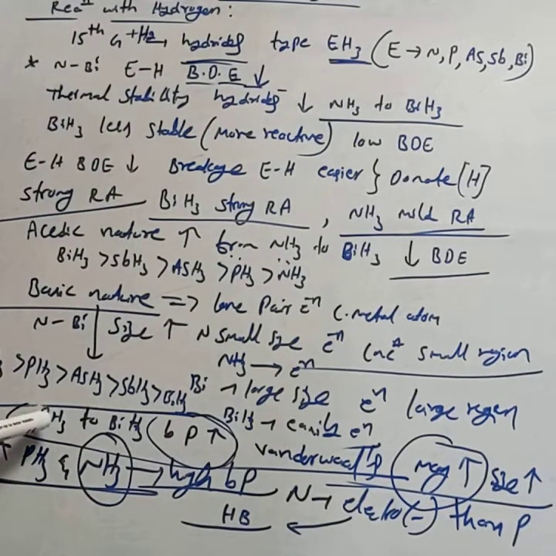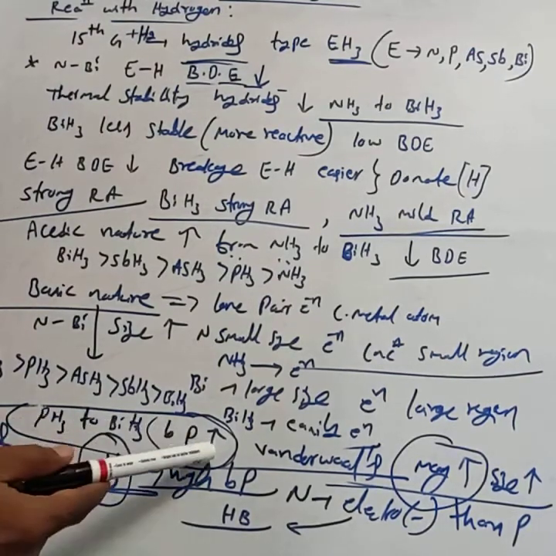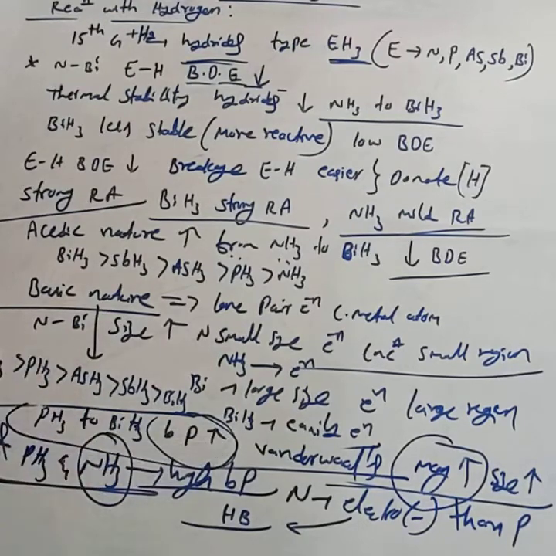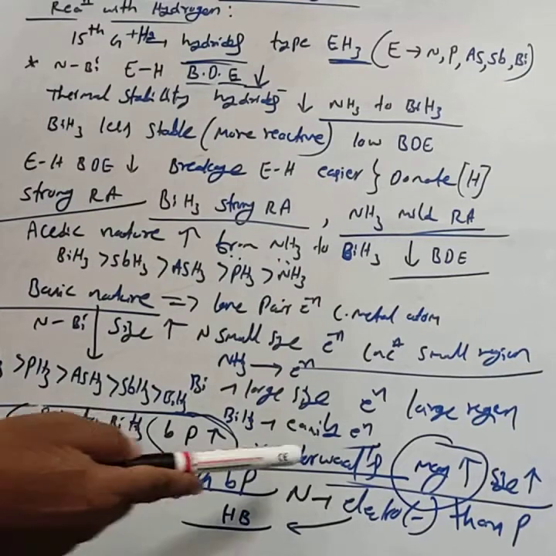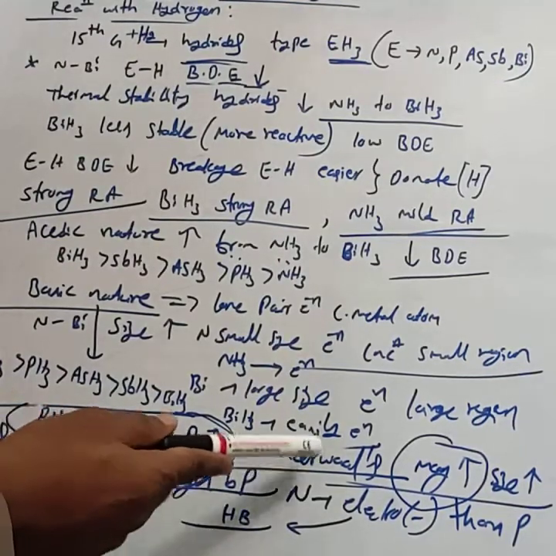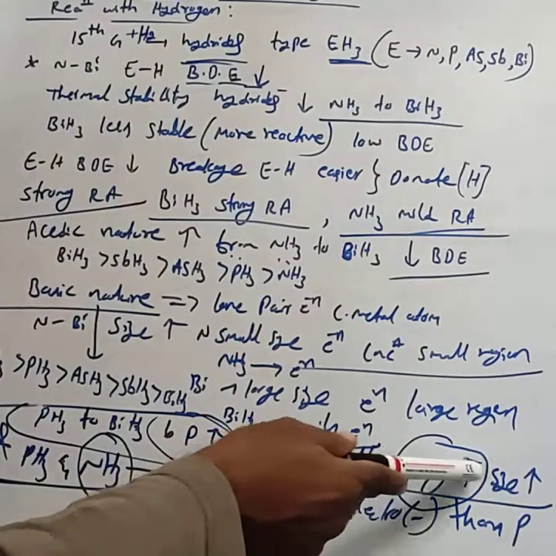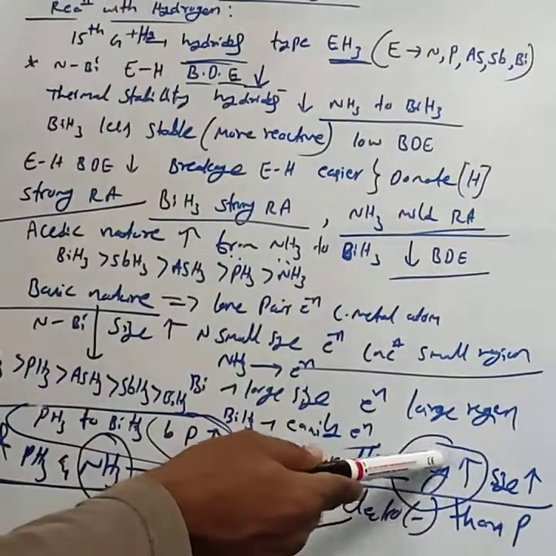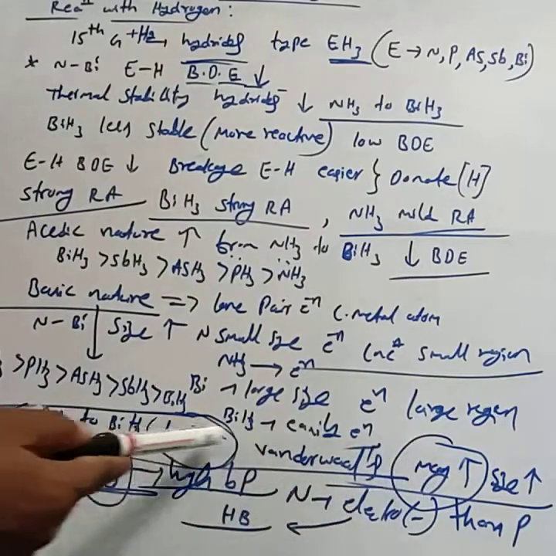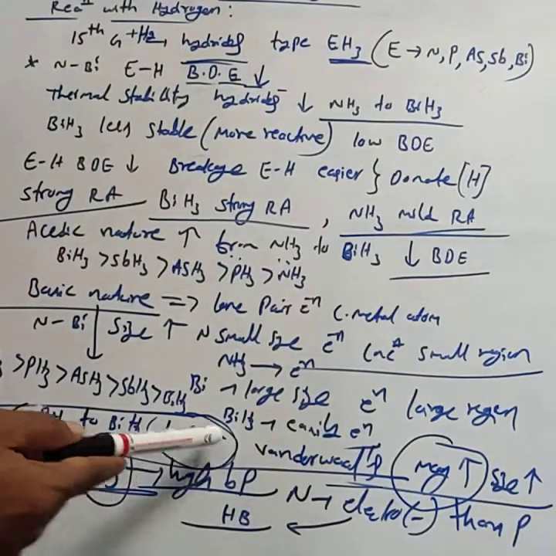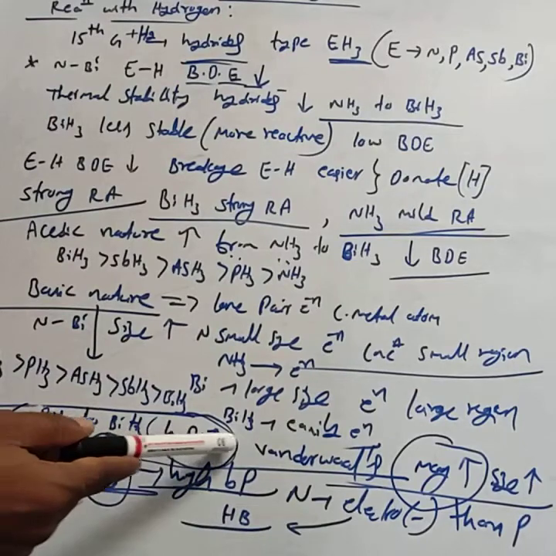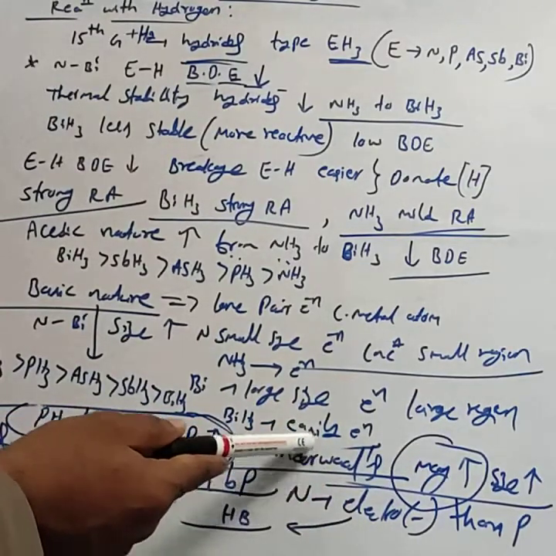When we move from PH3 to BiH3, the boiling point increases because in these hydrides, van der Waals forces occur. The magnitude of the van der Waals forces increases with increase in size. As the magnitude of the van der Waals forces increases, the boiling point also increases. BiH3 has a high boiling point due to its high magnitude of van der Waals forces.